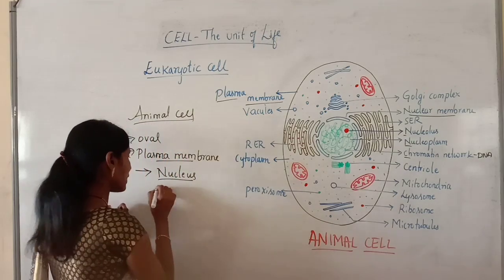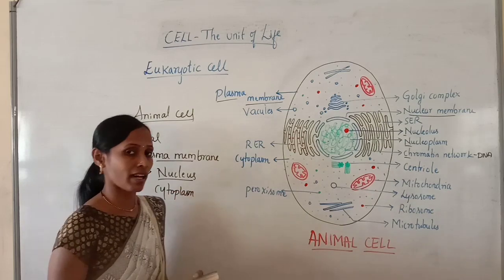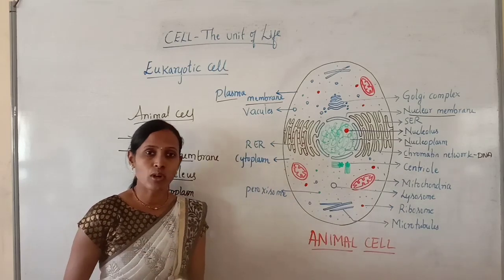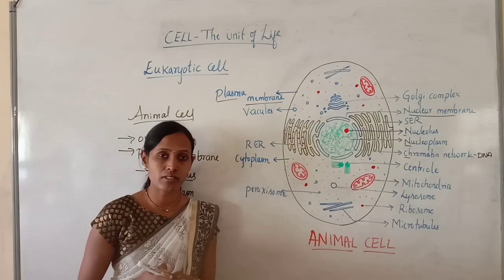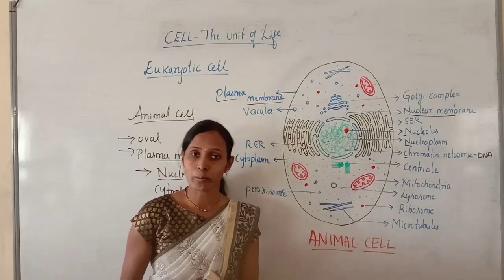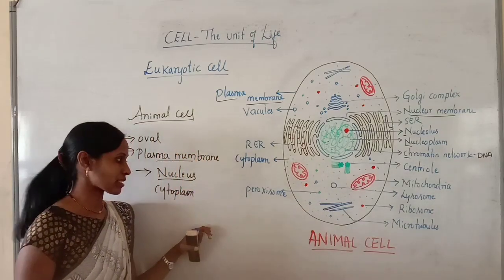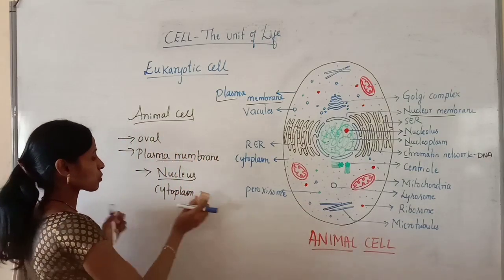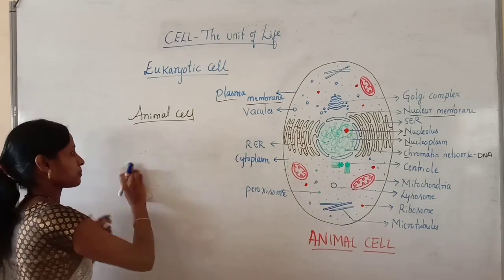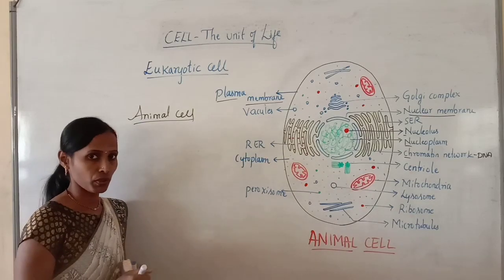And the cytoplasm in the animal cell is the fluid or semi-fluid matrix enclosing the cell. The cytoplasm comprises various structures including organic and inorganic substances, membrane-bound and non-membranous organelles, which are present in the cytoplasm. We'll see what all the structures present in the cytoplasm of the animal cell are. Already we have discussed the nucleus. It is a true nucleus.